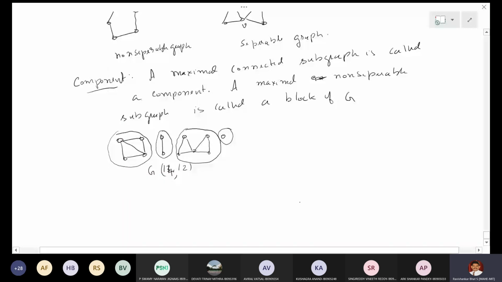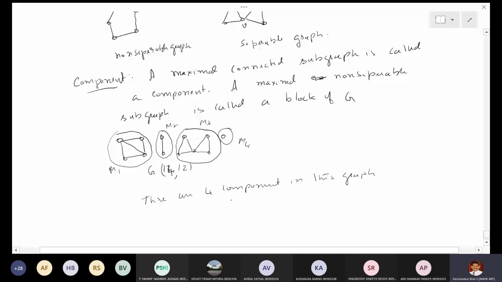Let me call these M1, M2, M3, M4. So there are 4 components in this graph.